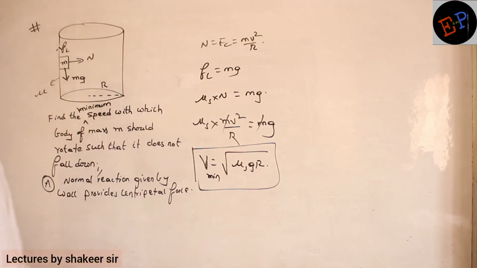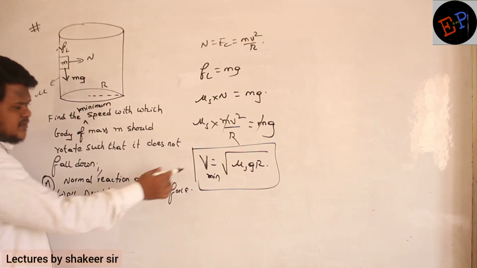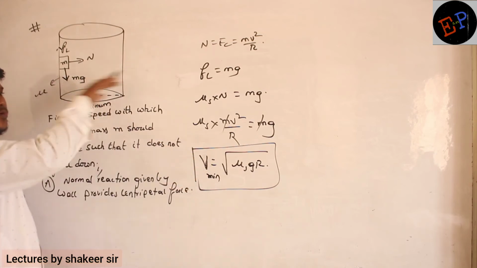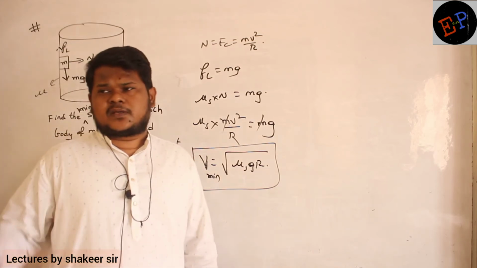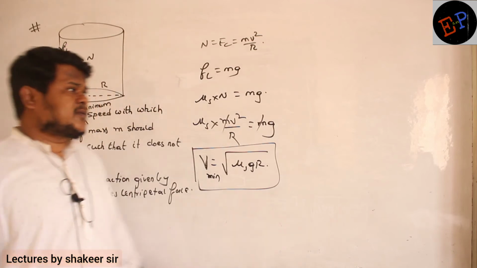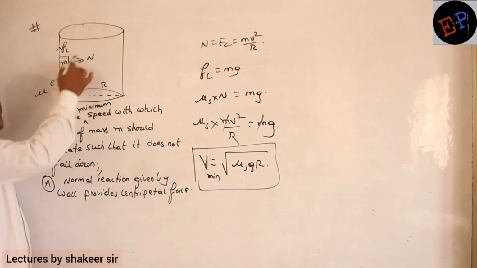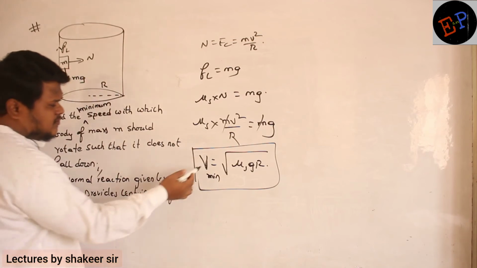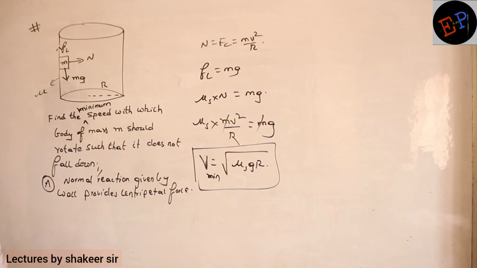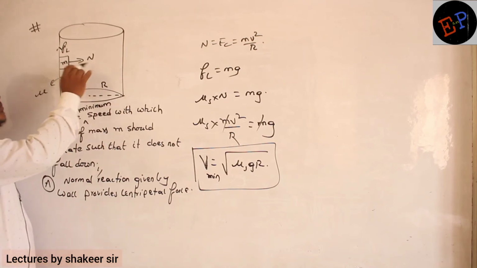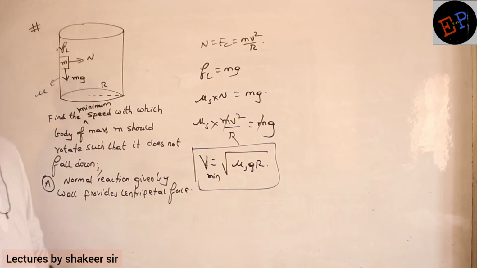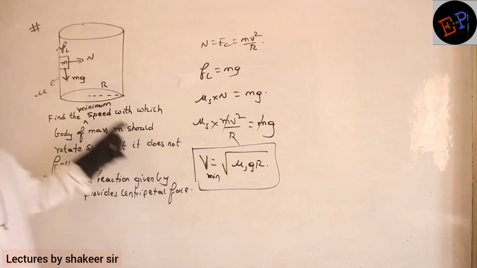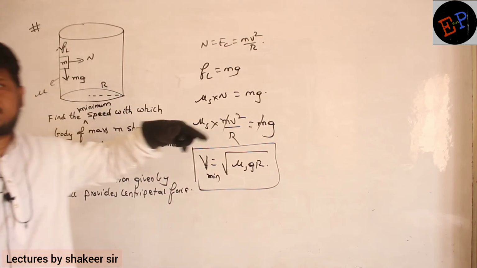Are you able to understand? If a person travels with a velocity greater than this velocity, then what will happen? More centripetal force is required. It means normal reaction should increase. Who is providing the centripetal force? Normal reaction. So if normal reaction increases, limiting friction also increases. So here limiting friction is not limited, here limiting friction is unlimited.